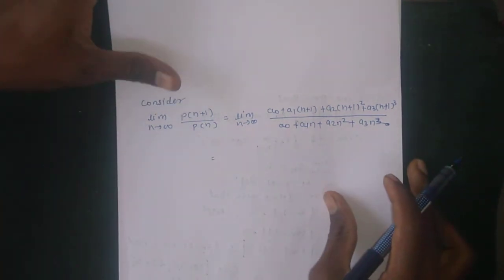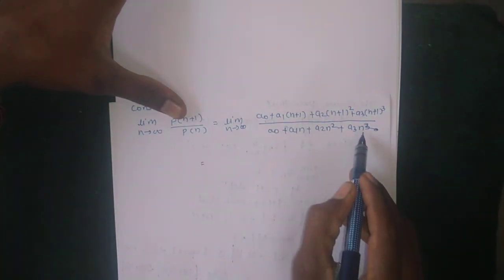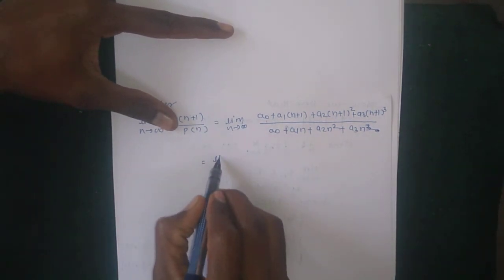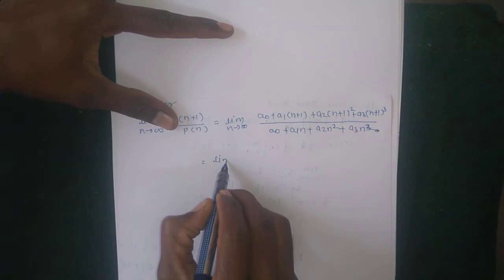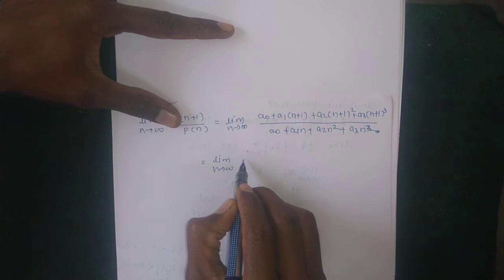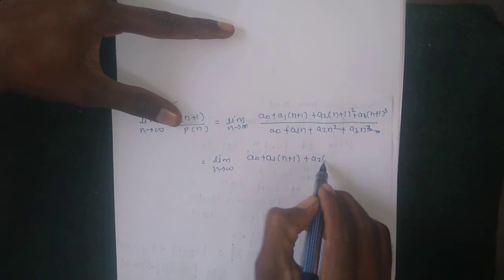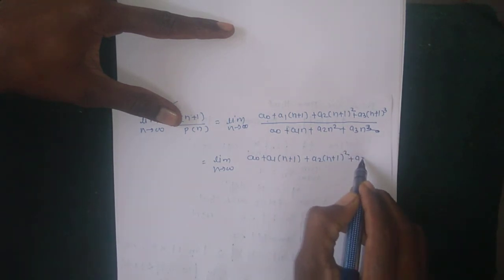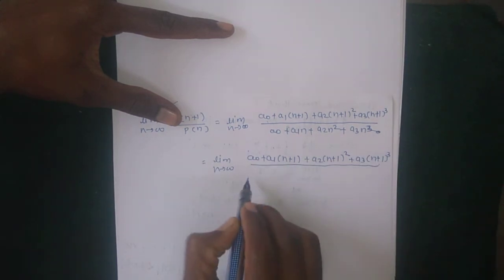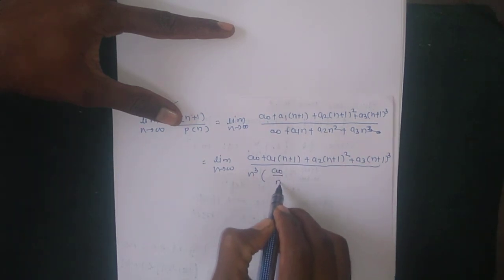For the denominator term, take n cube common, limit n tends to infinity. The above term is as it is: a naught plus a1 into n plus 1 plus a2 into n plus 1 bracket square plus a3 into n plus 1 bracket cube, divided by, taking n cube common, the remaining is a naught divided by n cube.